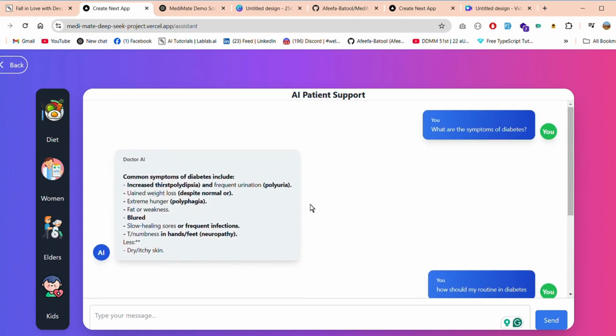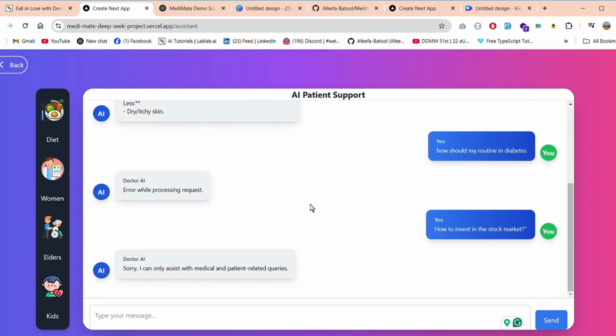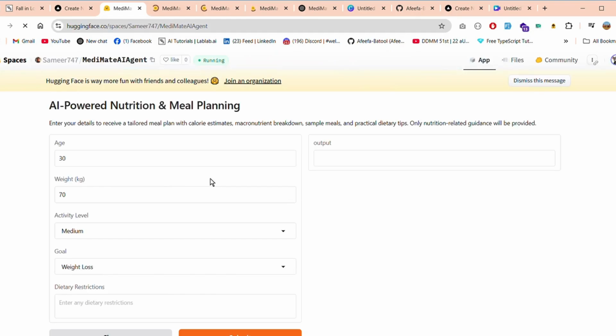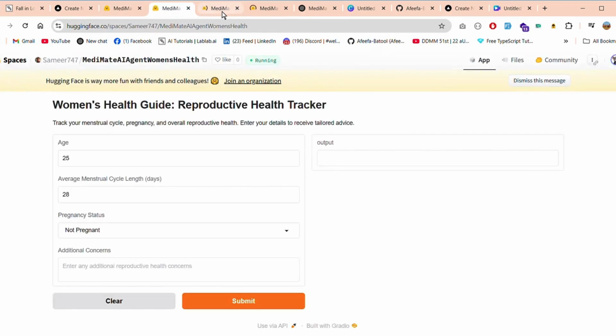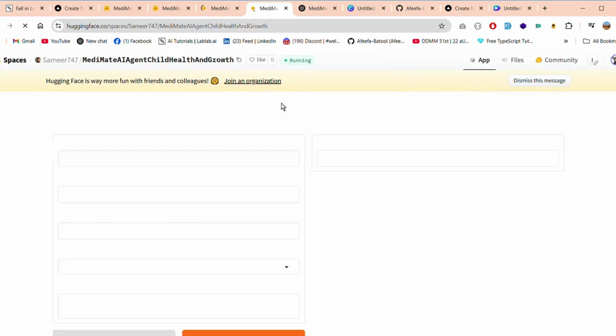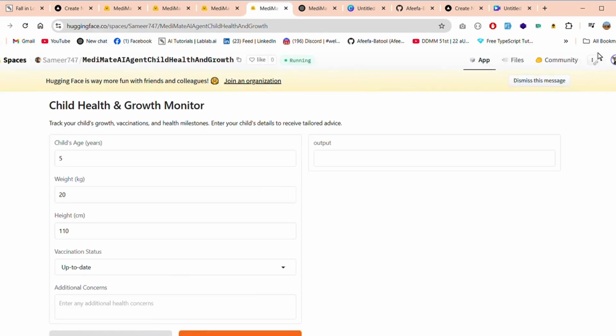So this is our quick assistant, and I have added other links to our GenAI applications that we have built in Hugging Face, Gradio, and AI/ML APIs. You can view their demo in the next part. Thanks.